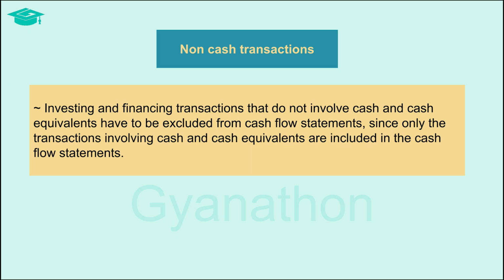As such, if an asset or liability is traded in lieu of another asset or liability and there is no actual movement of cash, then such non cash transactions are excluded from the cash flow statements. With this, we come to the end of this video wherein we have discussed these four peculiar items and their treatment in the cash flow statement. In the next video, we will discuss the preparation of cash flow statements.